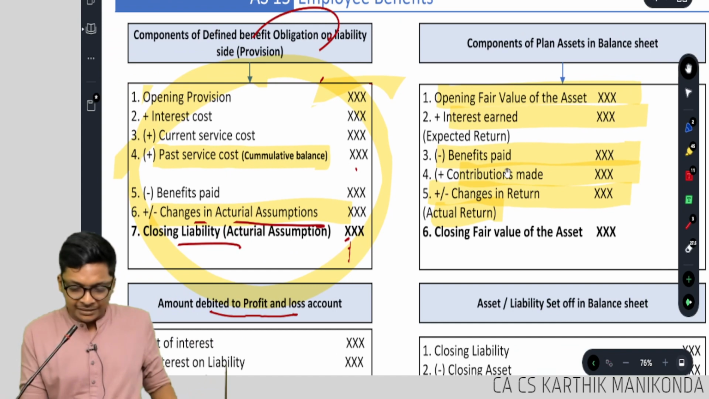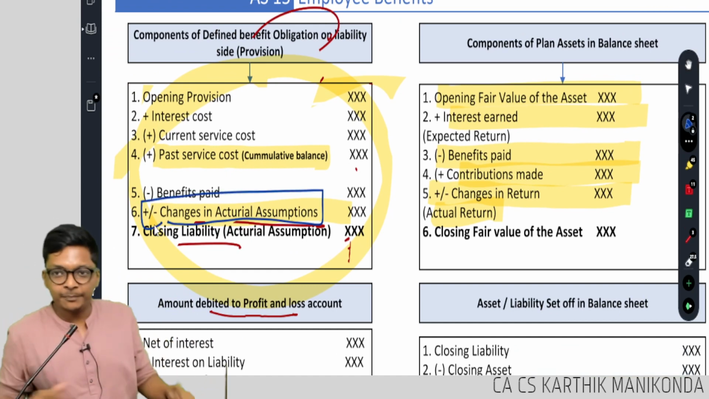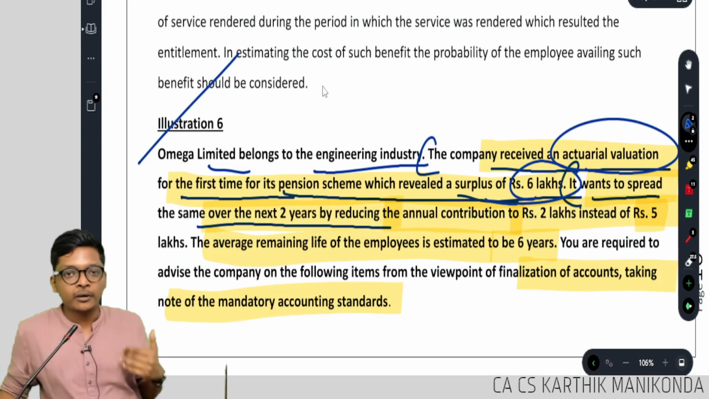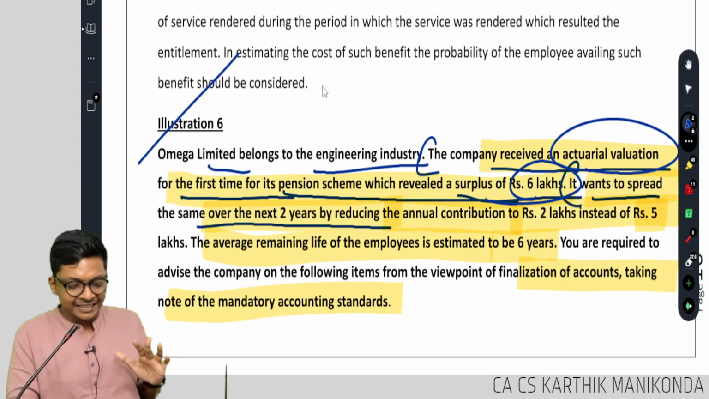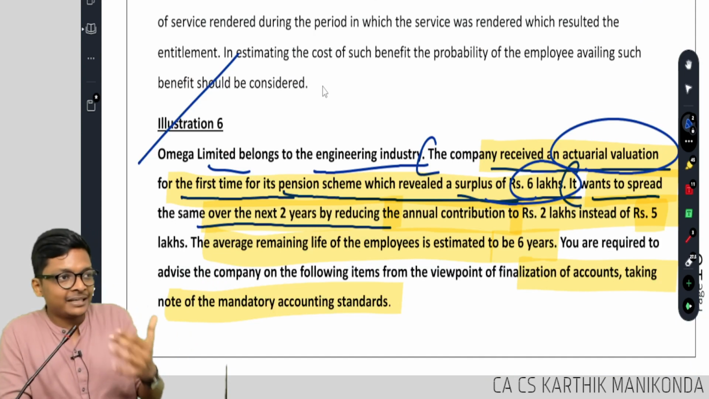Look at this, changes in actuarial assumptions. That will keep changing, so this impact you have to change in my liability side of provisions. They are saying, instead of doing it right away, I will amortize it or I will spread. Can they do that?